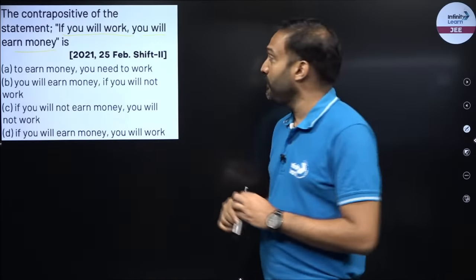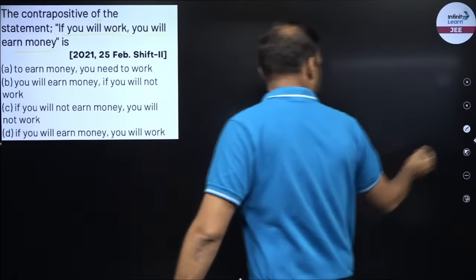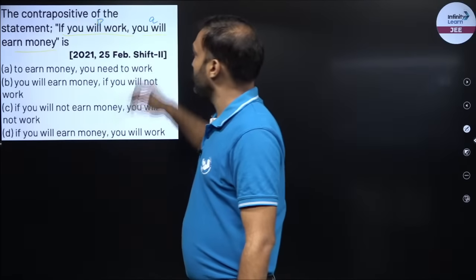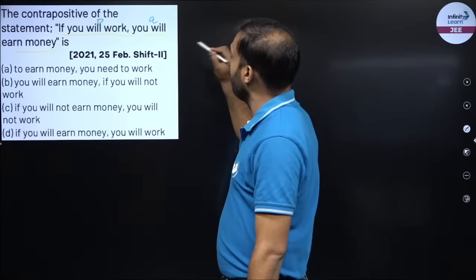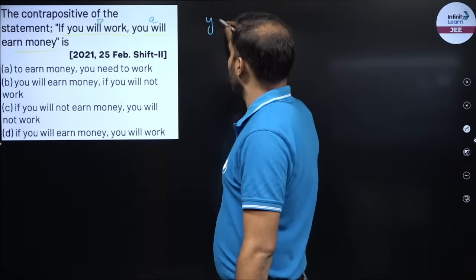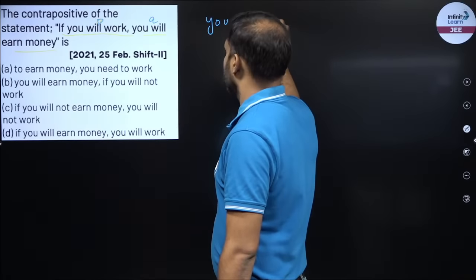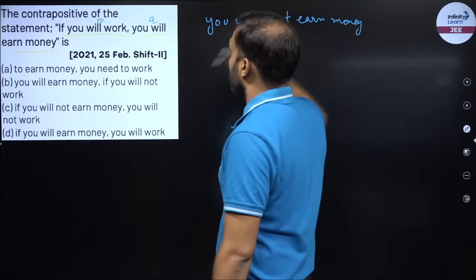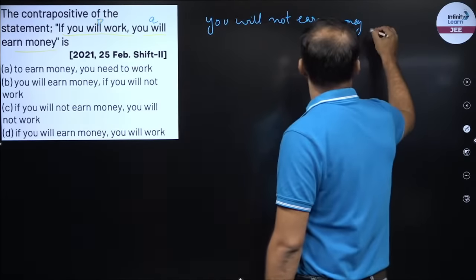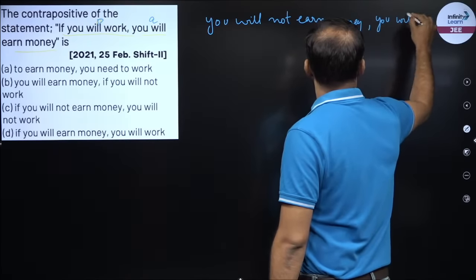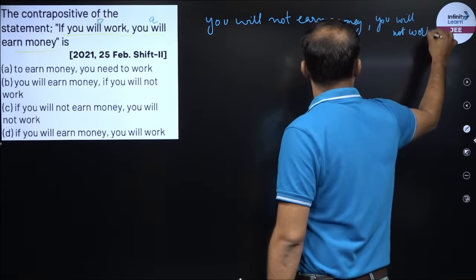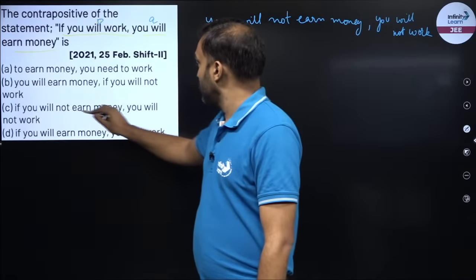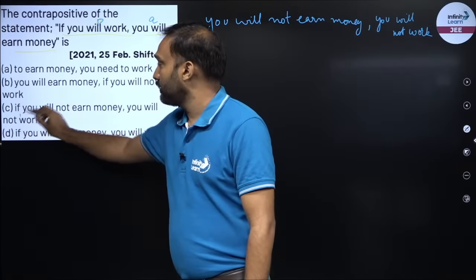So contrapositive would be what? This is your P, and this is your Q. So if I have to find the contrapositive, it is the negation of Q: you will not earn money. What is P? You will work. So you will not work. Now if you look at the options: if you will not earn money, you will not work. The answer is option number C.